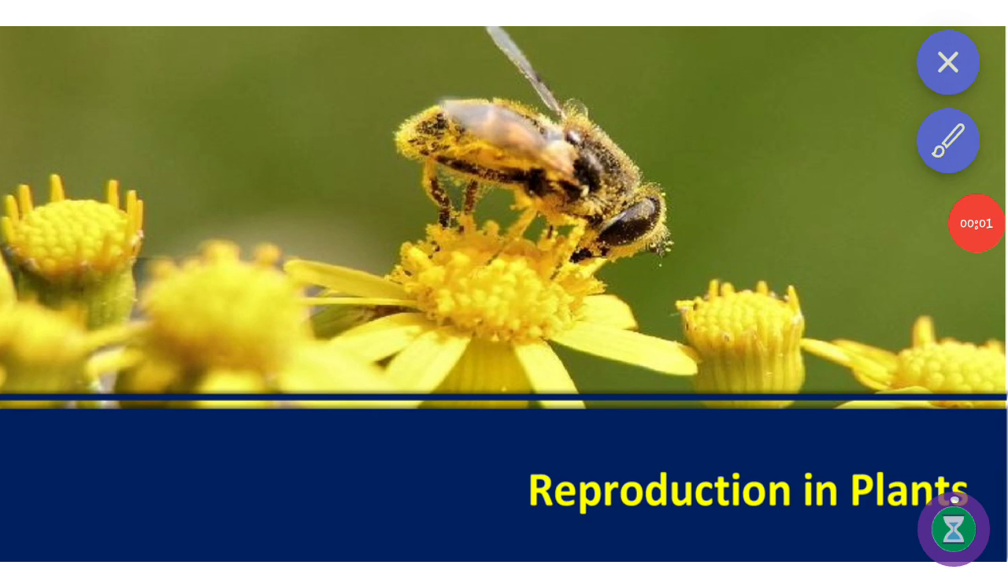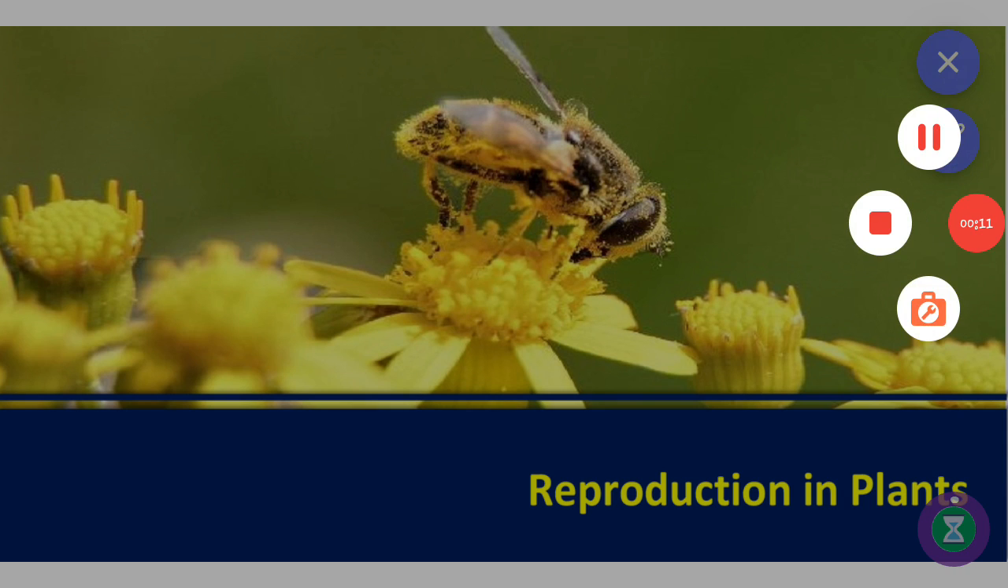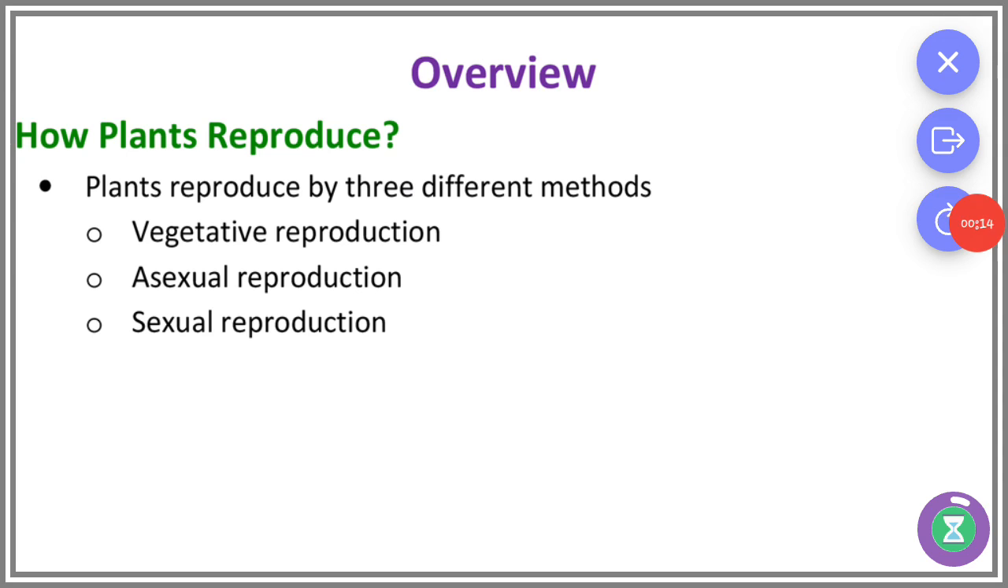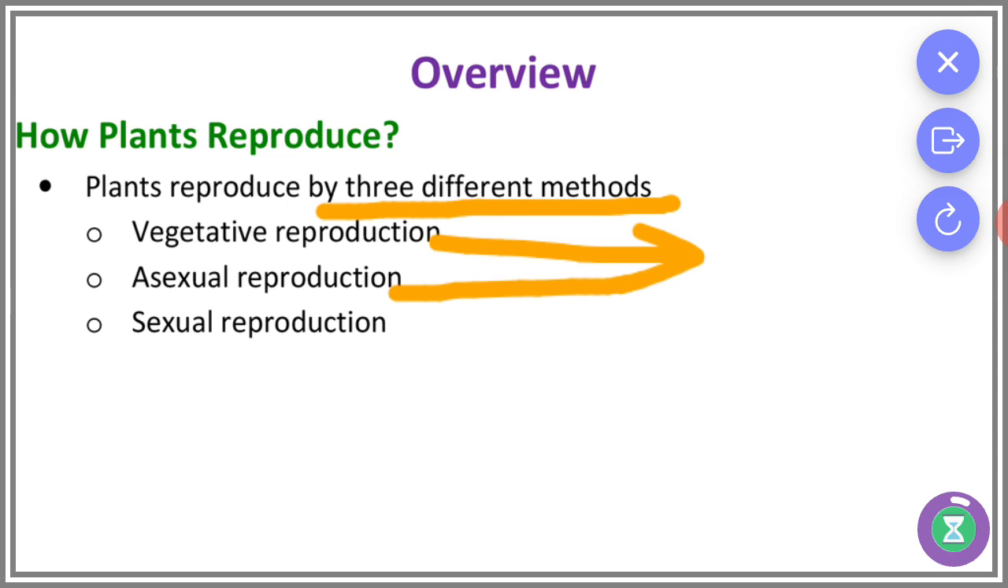Hello students, in this video I want to explain unit number 17, that is reproduction in plants and animals. Plants reproduce by three different methods. First one is vegetative reproduction, second one is asexual reproduction, third one is sexual reproduction. Let us see one by one now.